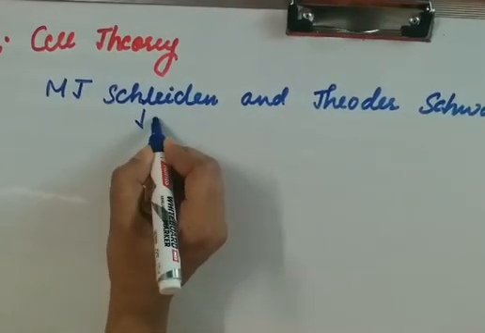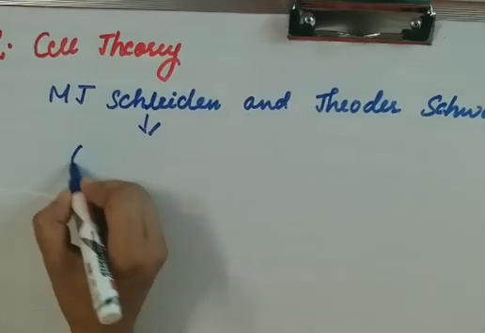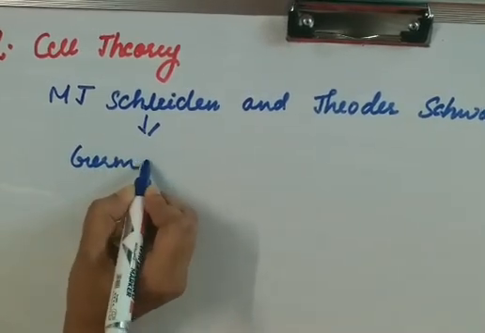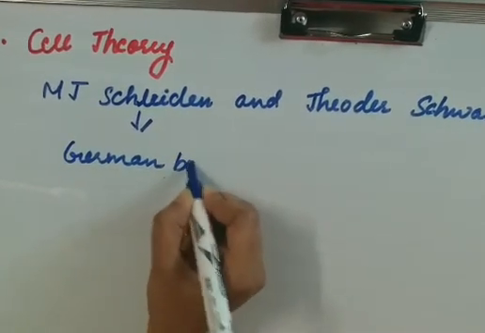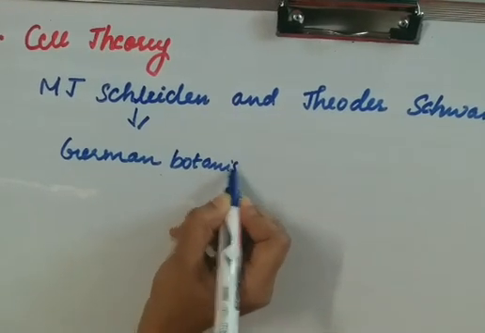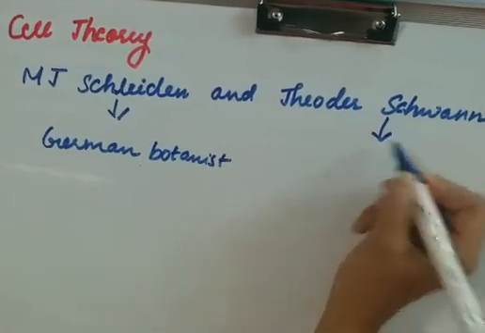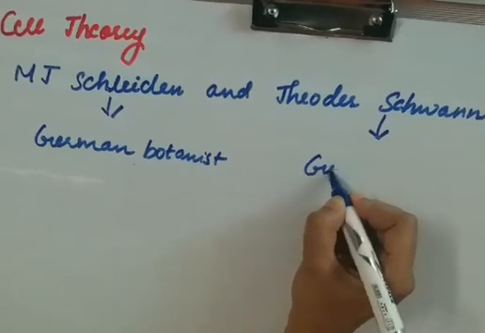M.G. Schleiden is a German botanist and Theodor Schwann is a German zoologist.